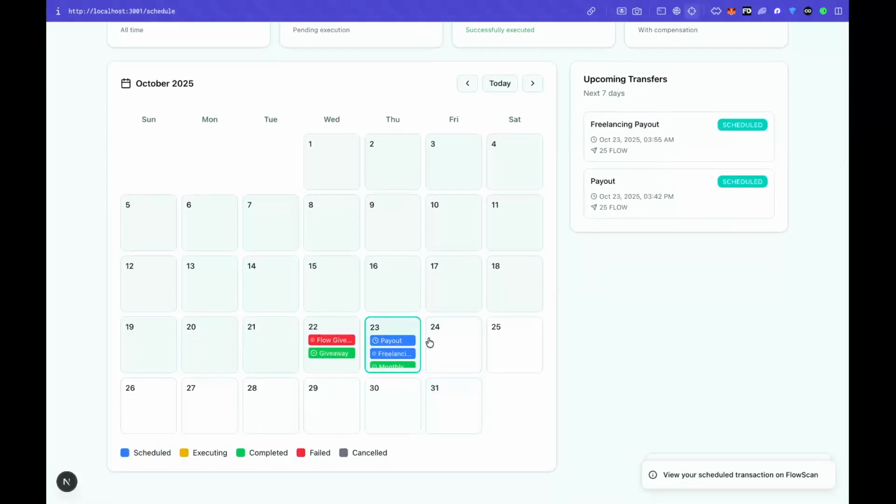As you can see, it has already been created, and at that particular time the schedule would happen automatically. Previously, I had already scheduled one at 3:42 p.m., so it would happen tomorrow, and this one is 3:55 a.m., which is my current time. So this would happen in 1 to 2 minutes.